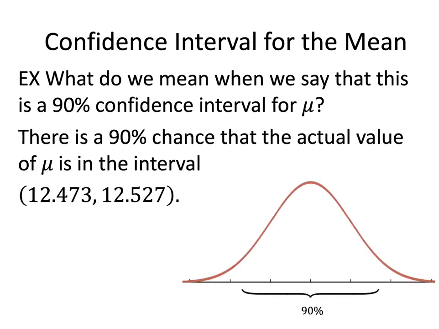What do we mean when we say that this is a 90% confidence interval for mu? There is a 90% chance that the actual value of mu is in the interval from 12.473 to 12.527. Not a 100% chance, but a 90% chance. Good chance.